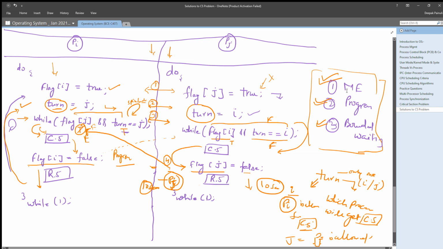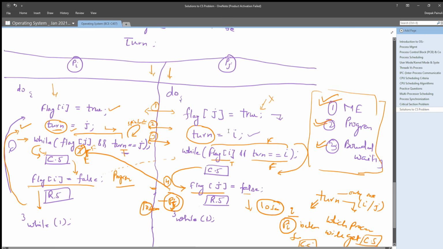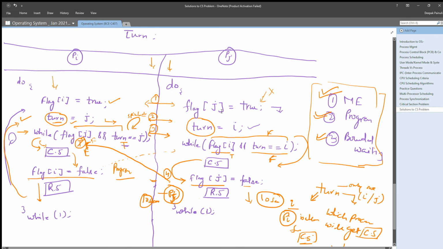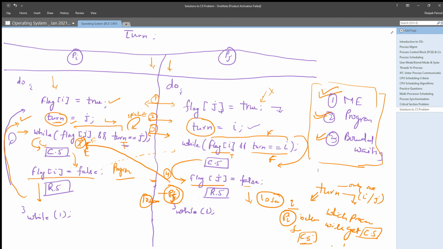So mutual exclusion, progress, and bounded waiting, all three conditions or requirements should be fulfilled by any solution given by any programmer or developer. They need to ensure these three conditions to have a solution for the critical section problem. So I think I have made it clear to you that the third algorithm is fulfilling all three requirements of a solution of the critical section problem.